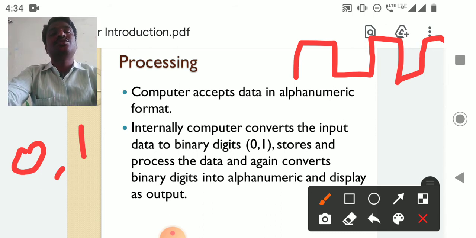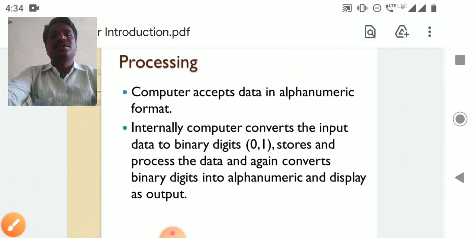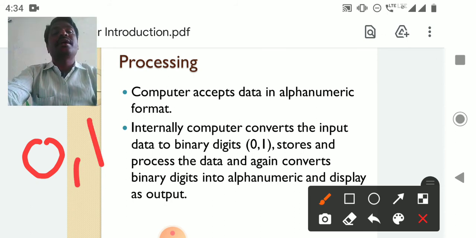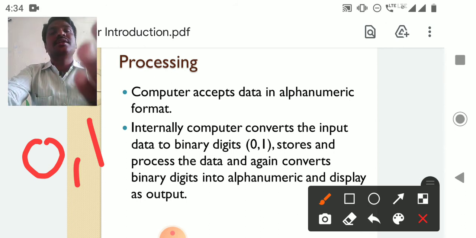You can count how many zeros and ones. Those are the binary digits. So the computer works based only on 1 and 0. That's why the computer knows only one thing. Whatever data we enter will be stored in the format of 0, 1. మనం ఏం ఎంటర్ చేసినా కానీ అది 0, 1 ఇస్తుంది. For example, I entered Nilagiri Degree and PG College. Every letter, N, I, L, A, G, I, R, I, is converted into a binary number. So internally the computer converts whatever input data into 0, 1.